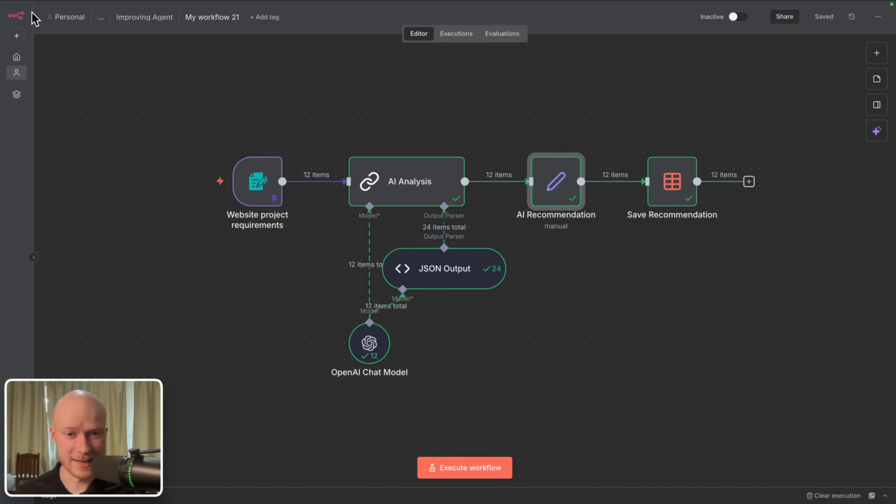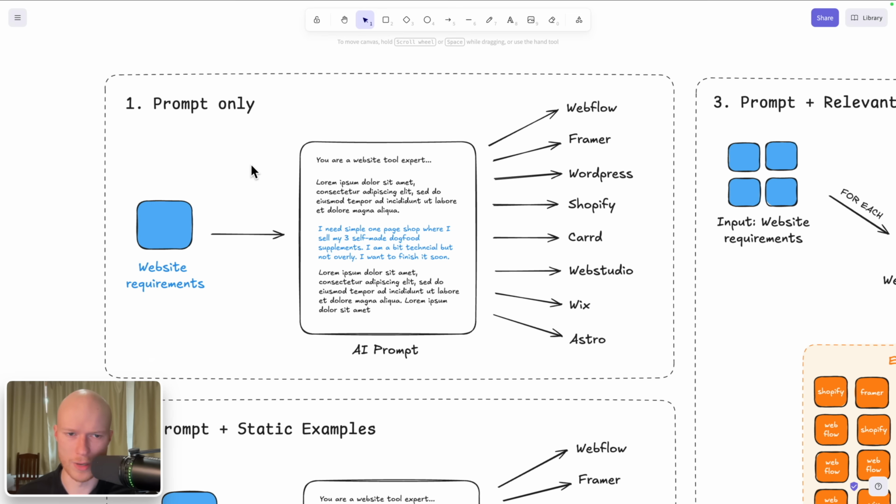And the amazing thing is, we can do the same thing with AI. We can set up a mechanism that provides relevant examples to the AI whenever it analyzes a new input. And now in the next few minutes, I'm going to show you exactly how you can build this mechanism to provide examples. All right, let's have a look at how we can do this.